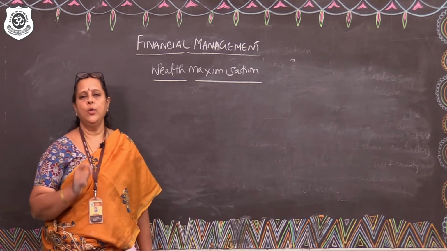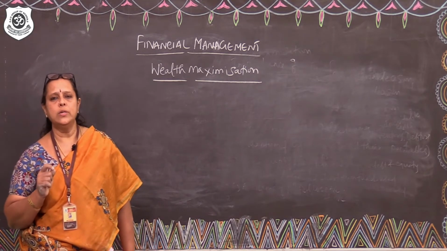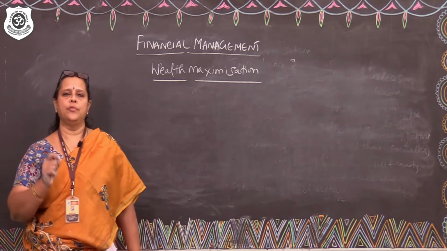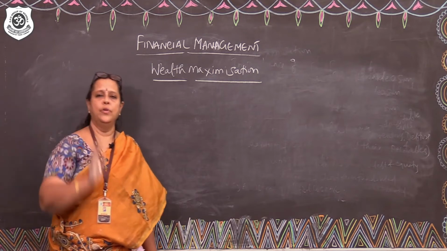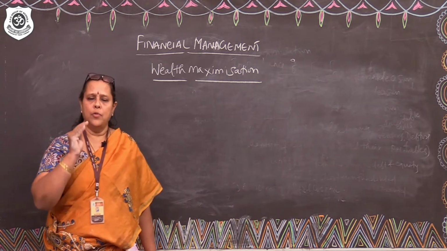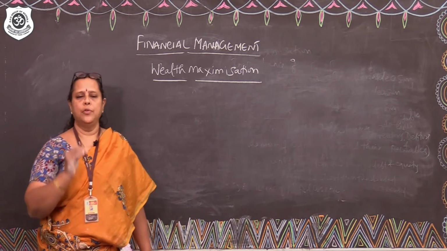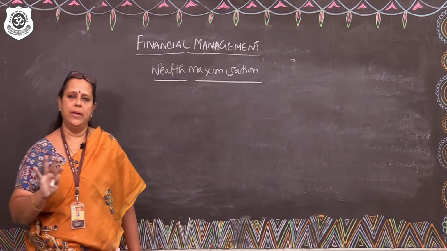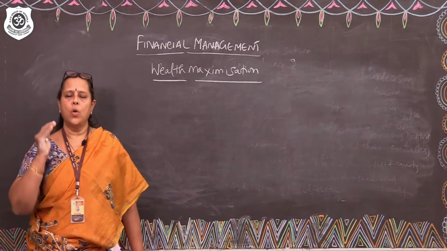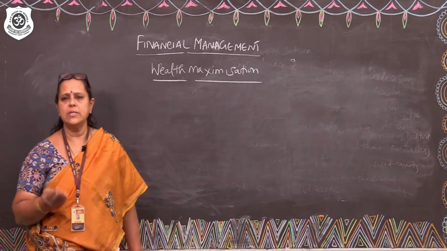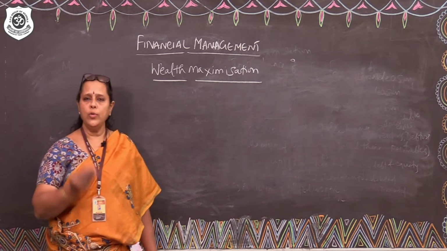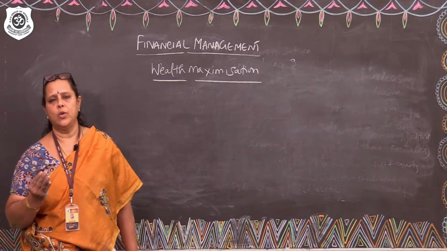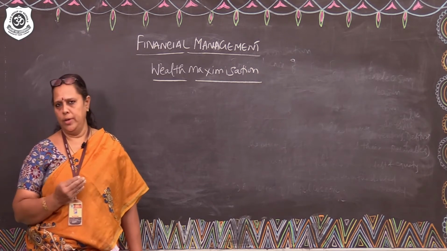Please remember, equity shareholders are the residual owners of the company. They are the ones who are bearing the brunt of the financial decisions taken by the finance manager. Any fortune or problems suffered by the company are borne by the equity shareholders ultimately. So that being the case, for all the risks that the equity shareholders are going to take up, they should be given good return on investment, maximum return on investment.